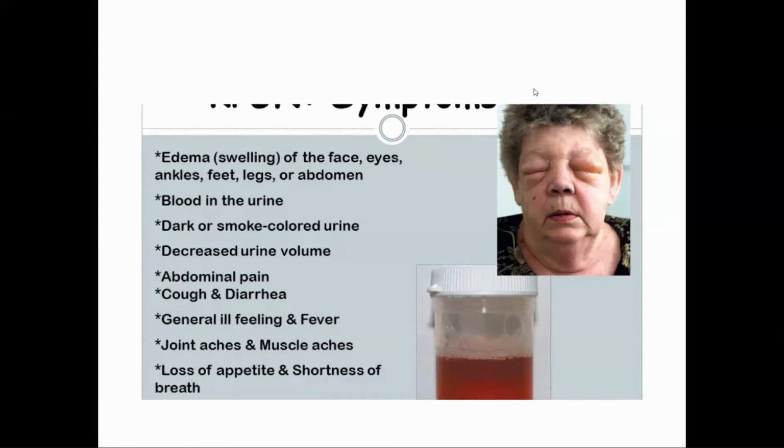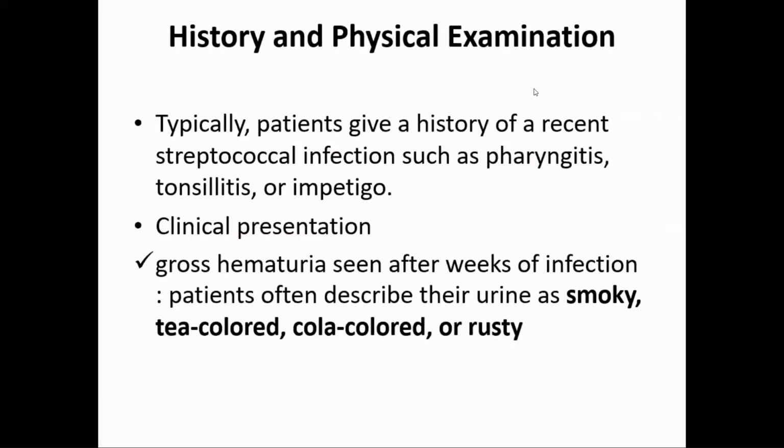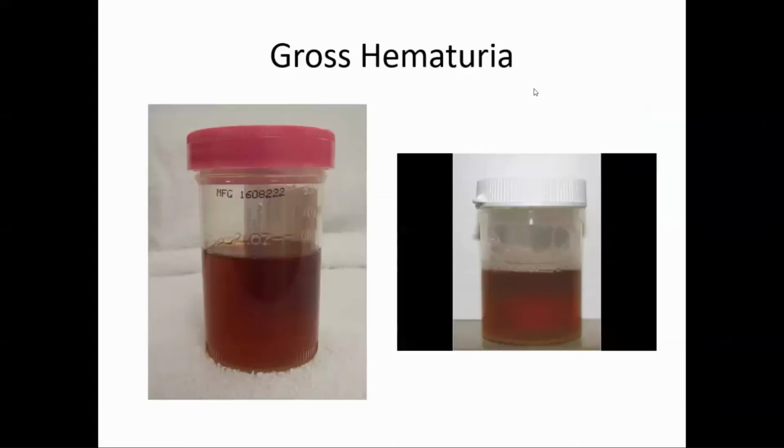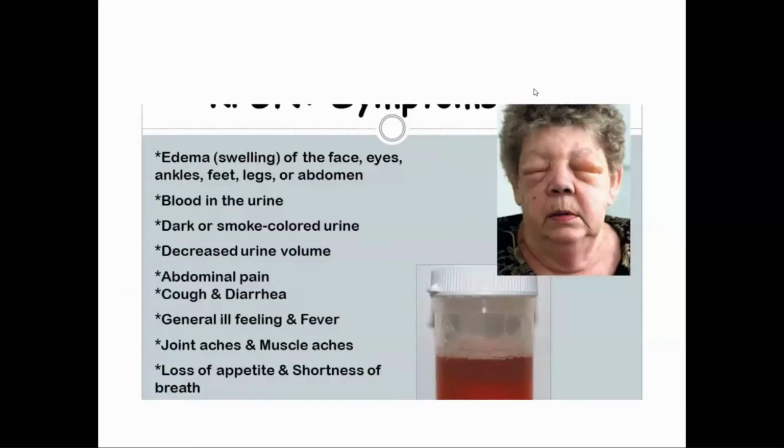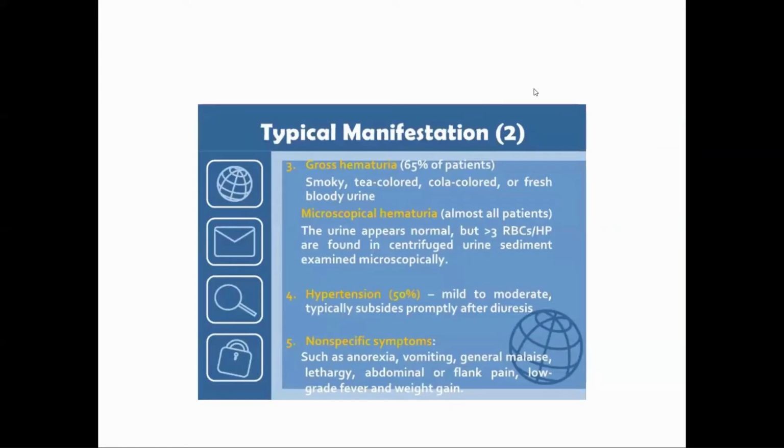Very specifically, as I said earlier, there will be history of recent infection of throat or skin, gross hematuria with cola colored or tea colored urine, less urinary output, that is oliguria, and edema. These are the important clinical features. And because the patient mostly presents with nephritic syndrome, in nephritic syndrome there is hypertension, isn't it? So hypertension can be seen in 50% of the individuals. Other non-specific symptoms, as I said in this lady, can also be present, like low-grade fever, malaise, body ache, joint ache, etc.